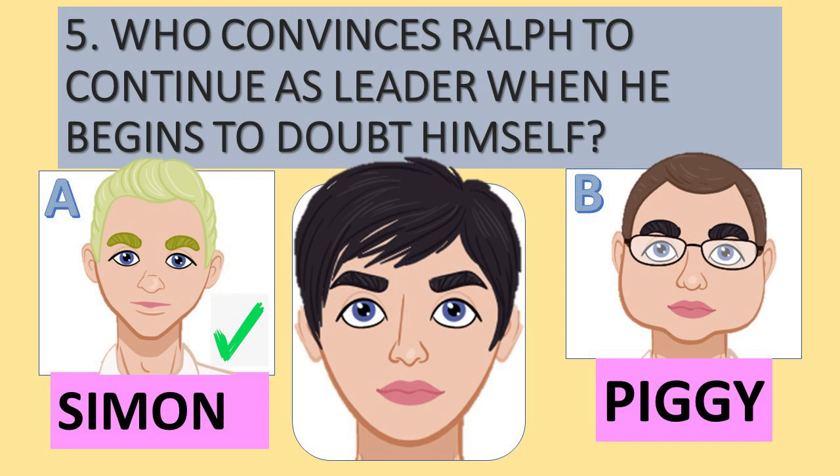Who convinces Ralph to continue as leader when he begins to doubt himself? That's Simon, who says, "You go on being chief." So Simon is a supportive and kindly character who gives Ralph gentle encouragement when he's doubting himself.